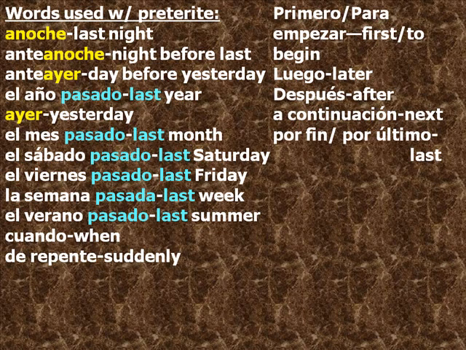Next up are words that tell a sequence of events in the past. Primero, or para empezar, first, to begin. Luego, later, or then. Después, after. A continuación, next. Por fin, and por último, last.